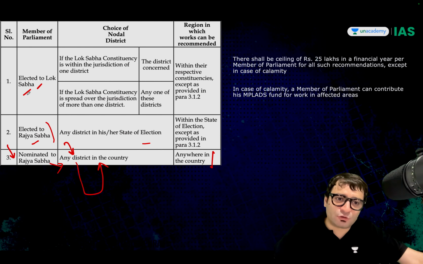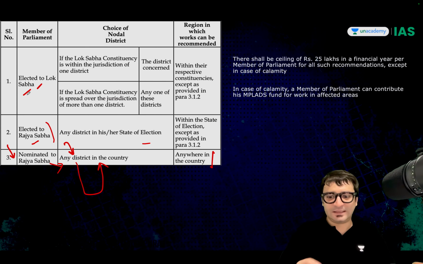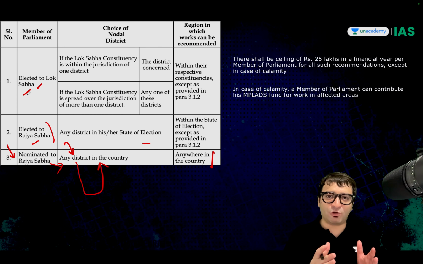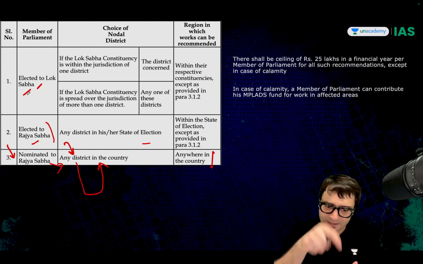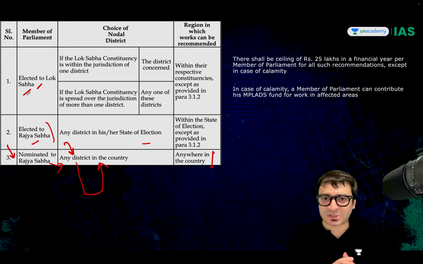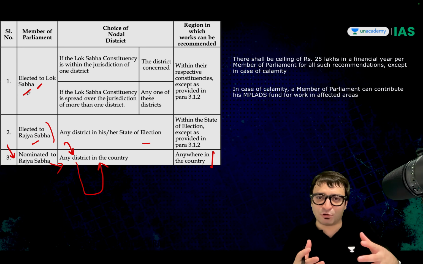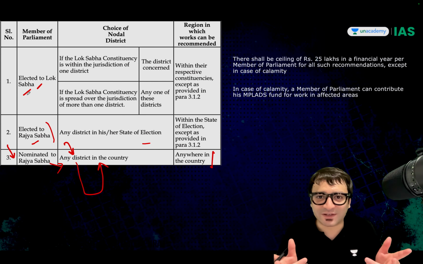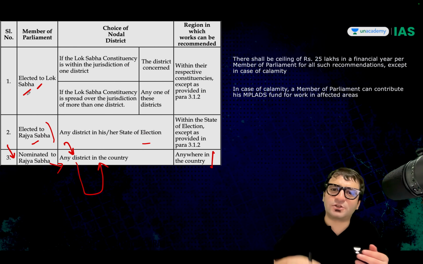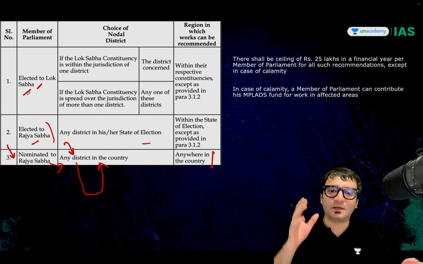What if you are elected to the Lok Sabha? Now, it may be possible that you're elected to a Lok Sabha and the entire constituency is one district. Then only in that district. But it may be possible that this Lok Sabha constituency is spread across 2 districts, more than 1 district. Then in any of these districts, you can recommend developmental works.